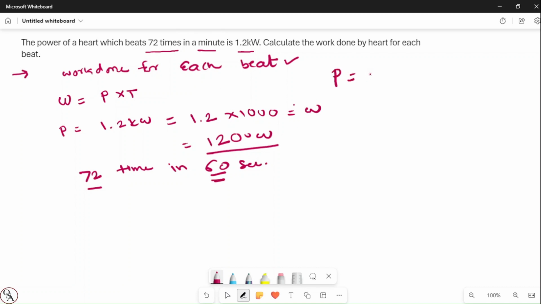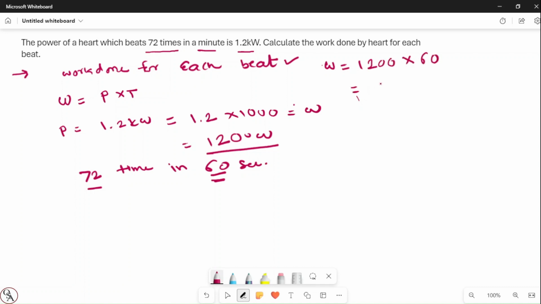The work done is equal to power, which is 1200 watt, into time, which is 60.